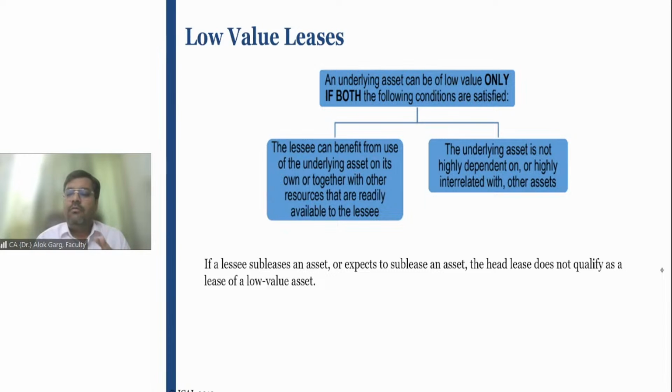When you go to any company, and I'm sure that you are all pursuing your articleship or have completed your articleship, you must have visited some offices and seen that the office buildings are on a rental basis, the warehouses are on a rental basis, the godowns are on a lease basis, the guest houses are on a lease basis, and even the companies are taking the cars on a lease basis.